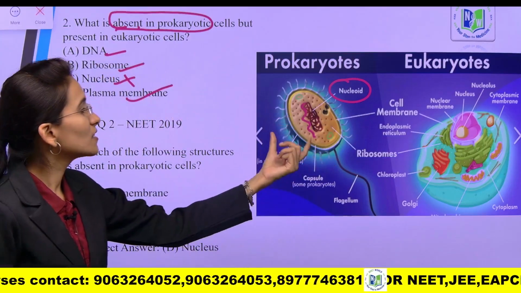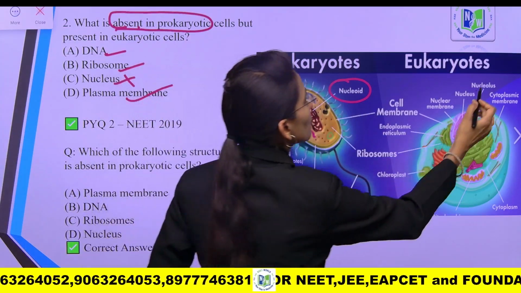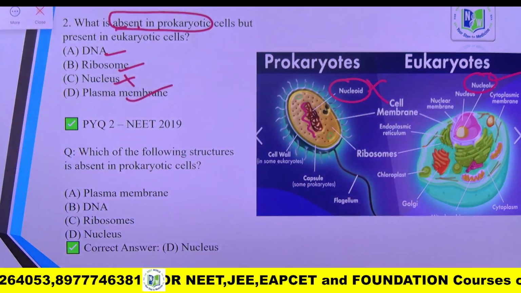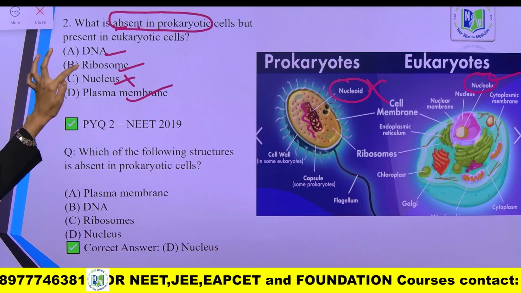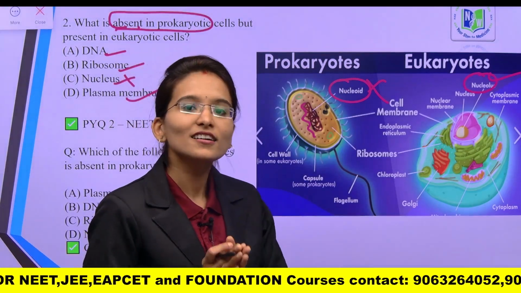So the nucleus is absent in the prokaryotes, but it is present in the eukaryotes. Yes, so option C will be the right option. DNA, ribosomes, plasma membrane, these three are present in both the prokaryotes and eukaryotes.